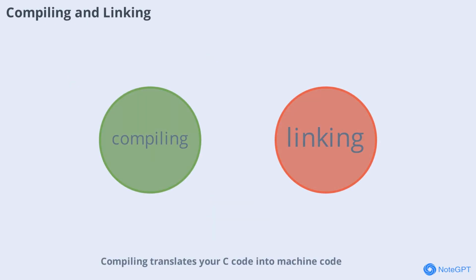Compiling translates your C code into machine code, while linking combines different code files into a single executable. Understanding the compilation and linking process helps you troubleshoot errors and optimize your build process.